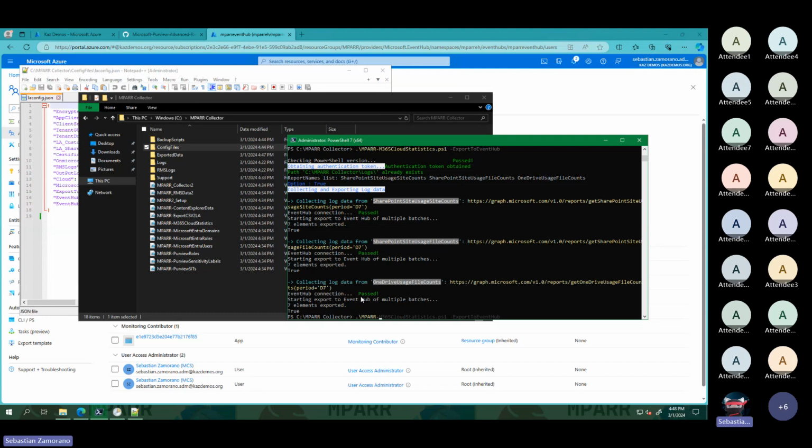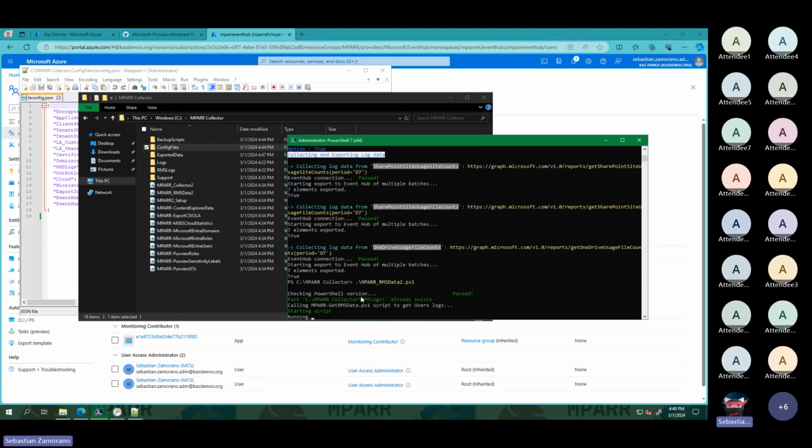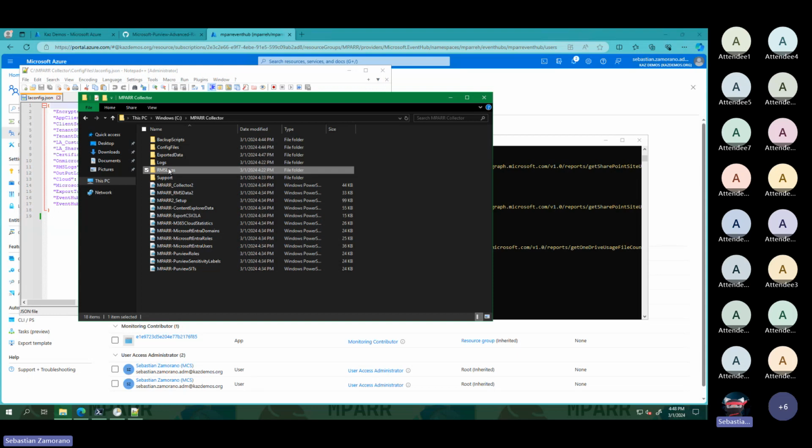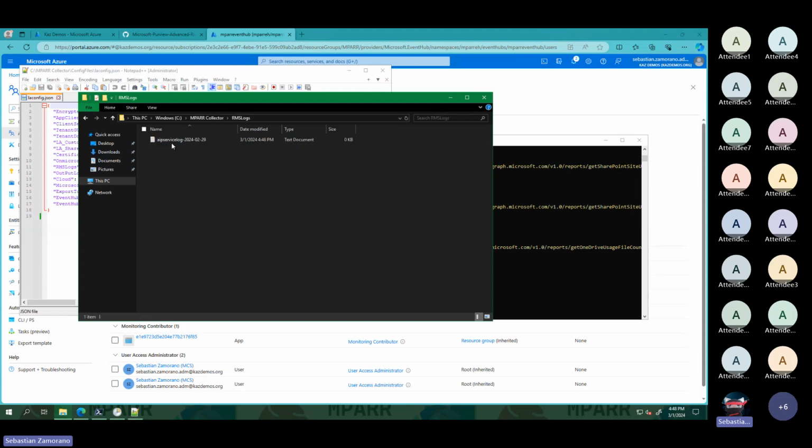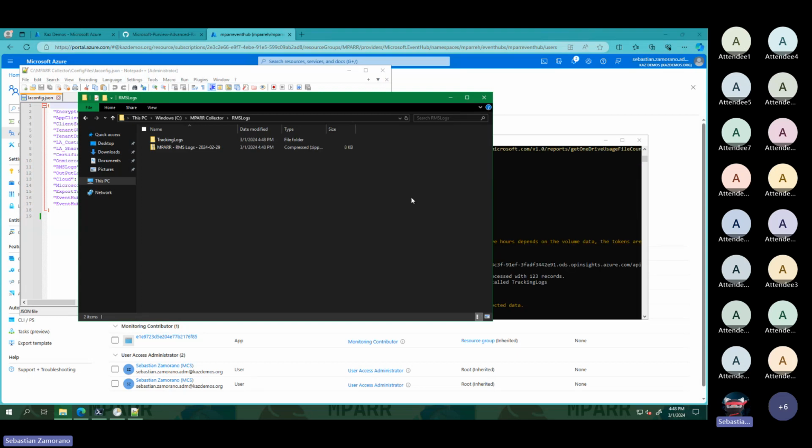The other big deal with the RMS data, we can see here, this is running. What is happening is it is getting the data, and the data is being created here. These are the logs.